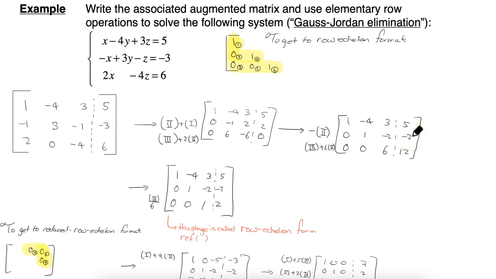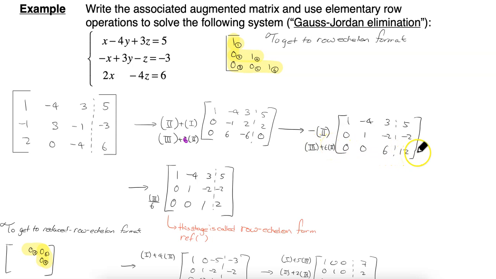And once I've done that, I can also focus immediately on the 5th step, which is to get a 0 here. So if I compare these two rows, what I'm going to need to do is row 3 plus 6 times row 2. So this is written here, row 3 plus 6 times row 2.